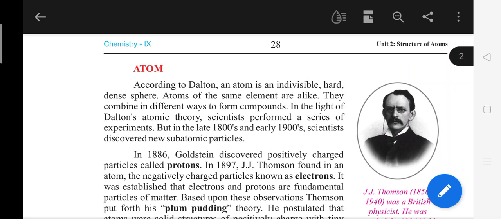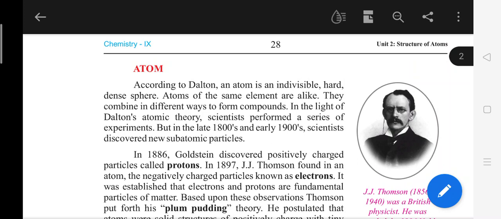The first line of the Dalton is about the structure of atom, because no one knew what is the structure of an atom. And at that earlier time there were no advanced techniques and technology to determine the structure of an atom. So they gave the first and earlier concept about the atom: according to Dalton, an atom is indivisible. Hard, dense, sphere atoms of the same elements are alike. They combine in different ways to form compound.